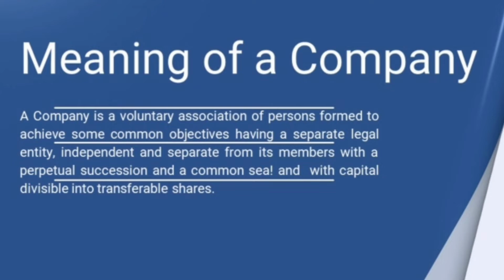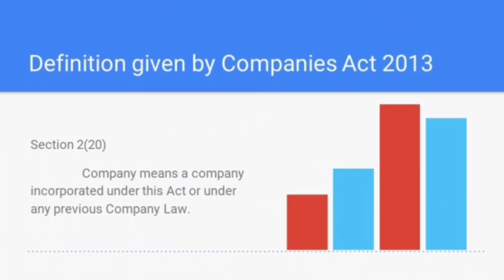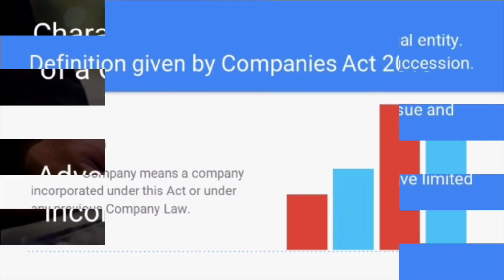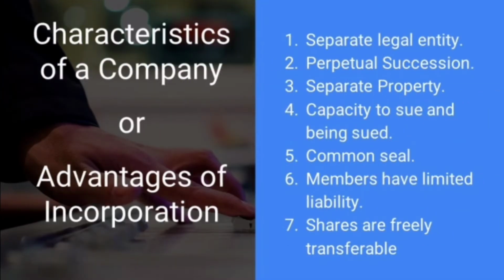Now, let us analyze the definition given by the Companies Act 2013. So, this is the definition given by the Companies Act 2013. According to section 2, subsection 20, company means a company incorporated under this Act or under any previous company law. So, we have already analyzed this definition. Incorporation or registration is very important to become a company for its existence.